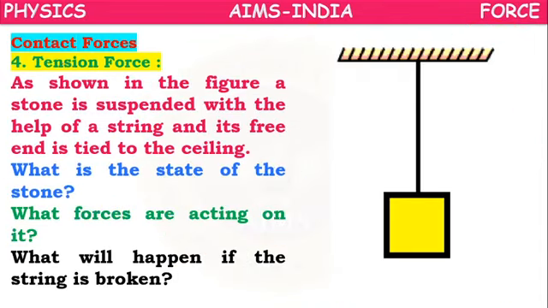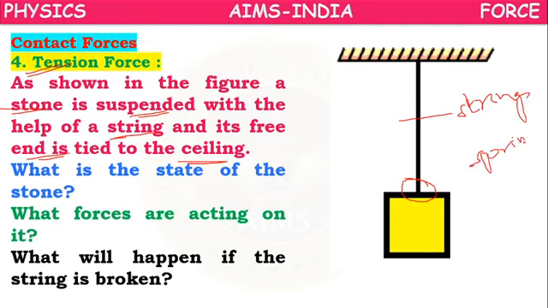Next, tension force. Here, as shown in the figure, a stone is suspended with the help of a string, and its free end is tied to the ceiling. Here, children, a spring is different and a string is different.